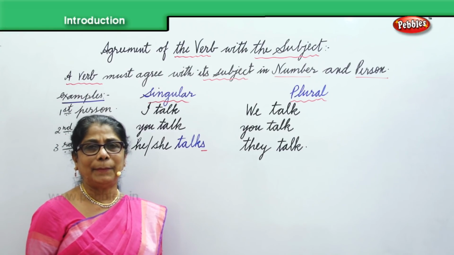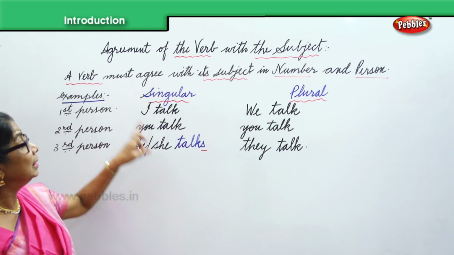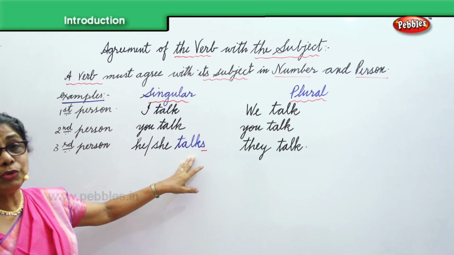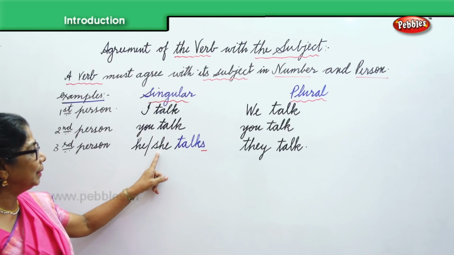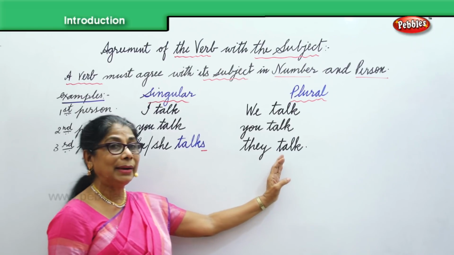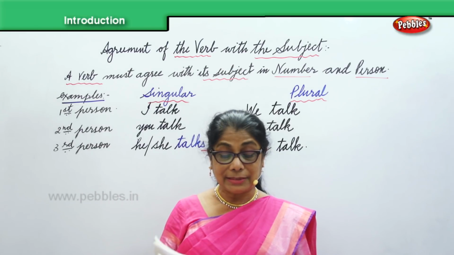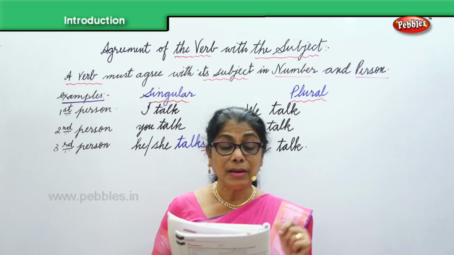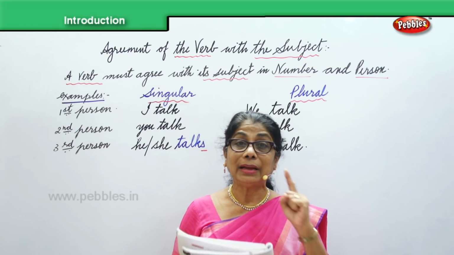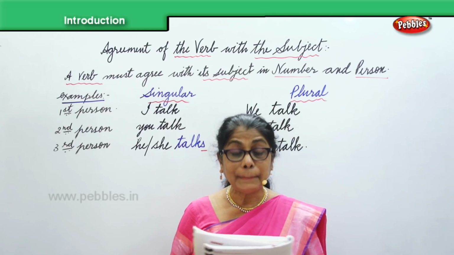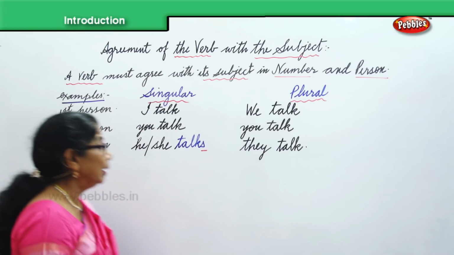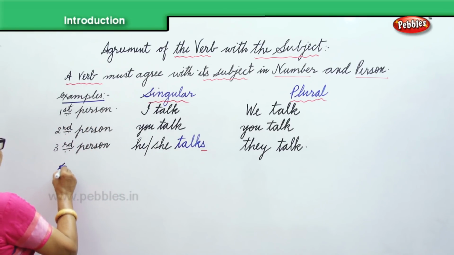This we have to remember. So here we make the subject, she, agree with the verb talk. Here you have to add an S. When it's singular, one person, the verb takes an S. Here, more than one person, the verb remains the same. Okay. A singular subject must have a verb in singular form. That's something that we need to remember.